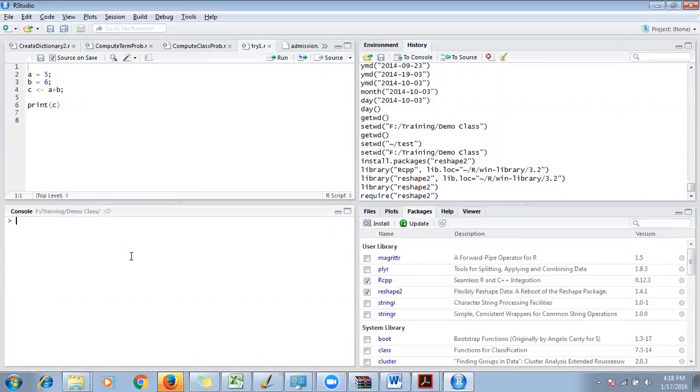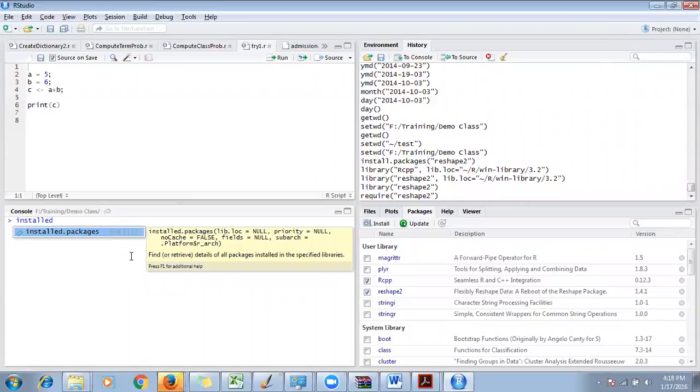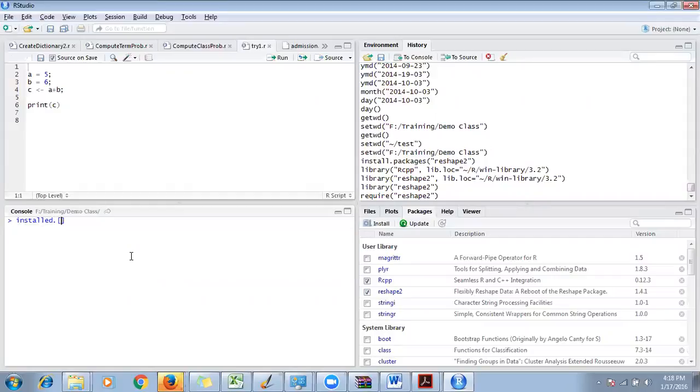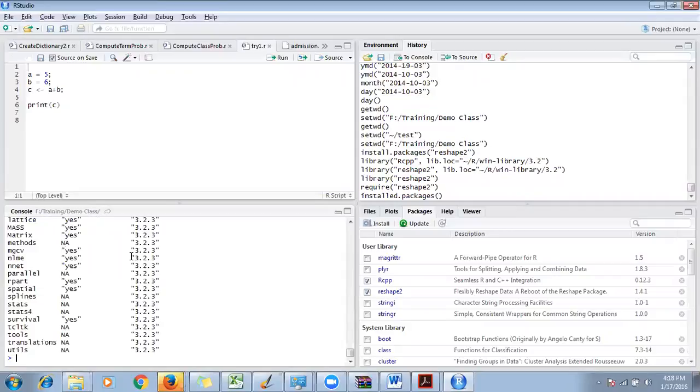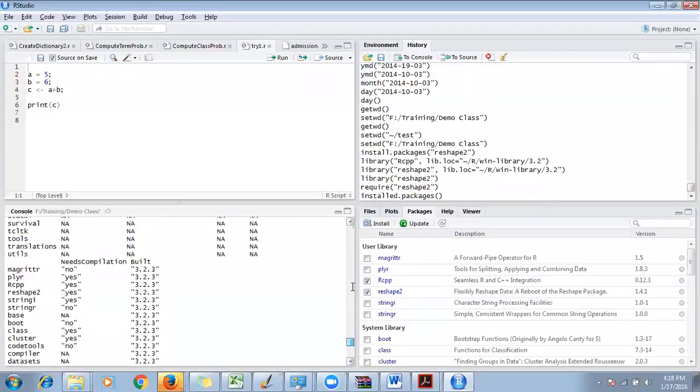If you want to list out all the packages using the console command, you write installed.packages. Earlier we were saying install.packages; installed.packages means what has been installed. You don't need to put anything inside, because you need to list all the packages that have been installed. So installed.packages, open bracket, close bracket, hit enter. It will give you a list of all the packages installed.